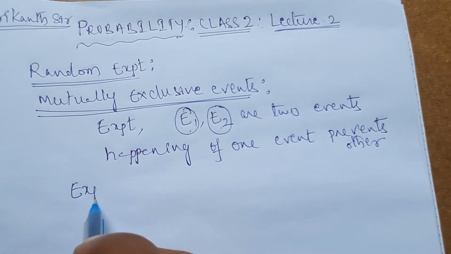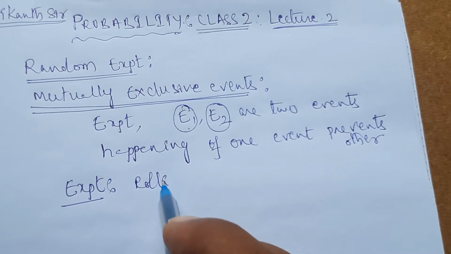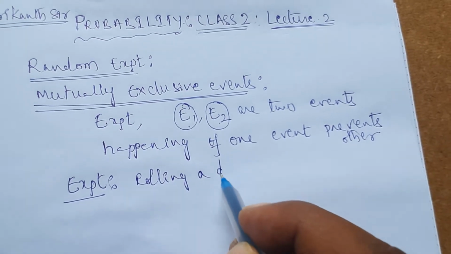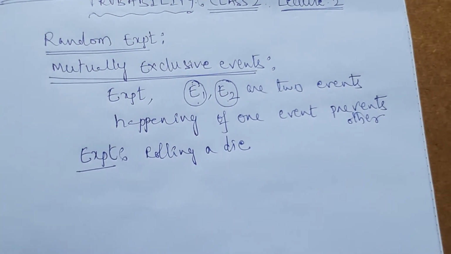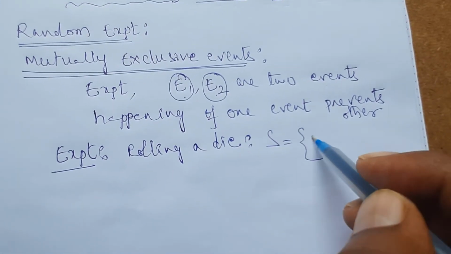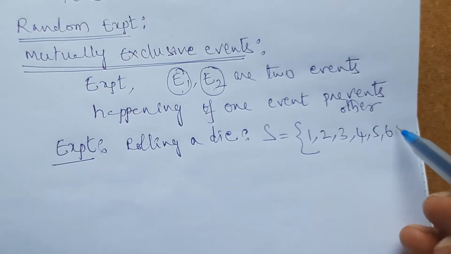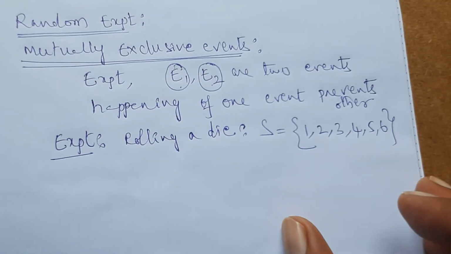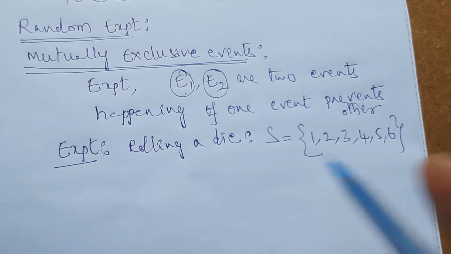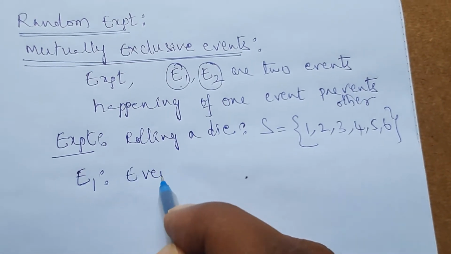For example, here the random experiment I can take as rolling a die. When rolling a die, what is the sample space? Here the sample space S is equal to {1, 2, 3, 4, 5, 6}. Now event E1 I can take as the even number.